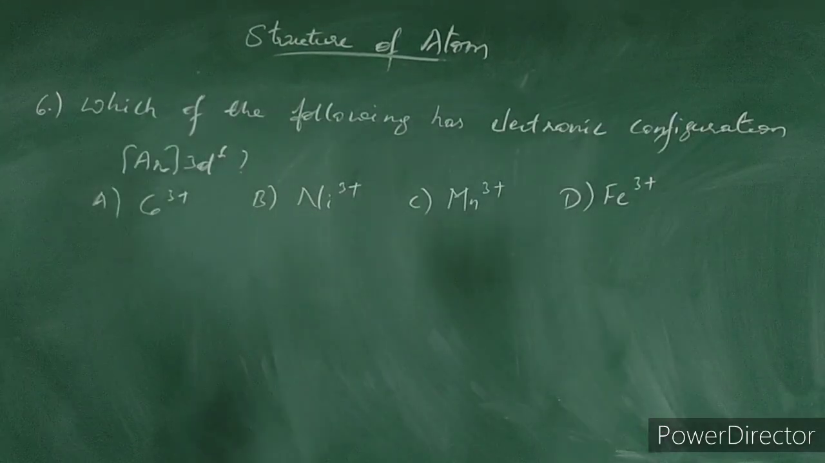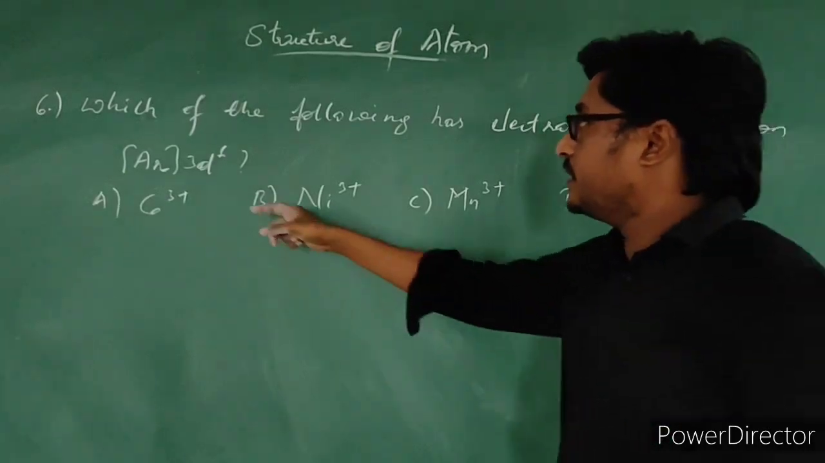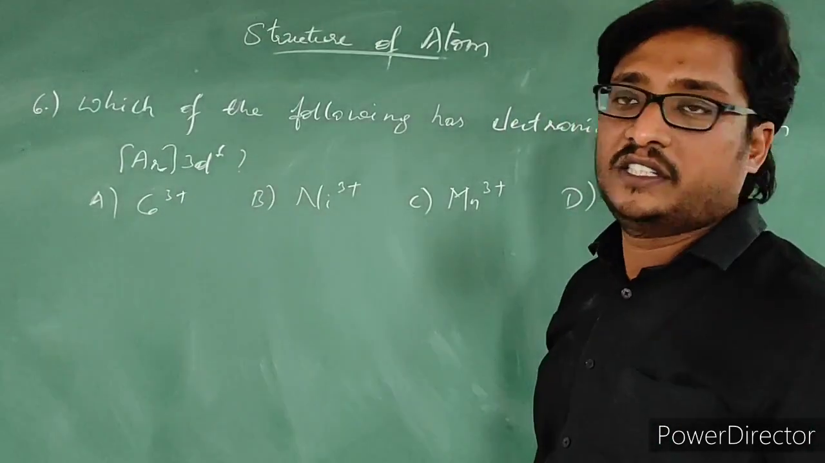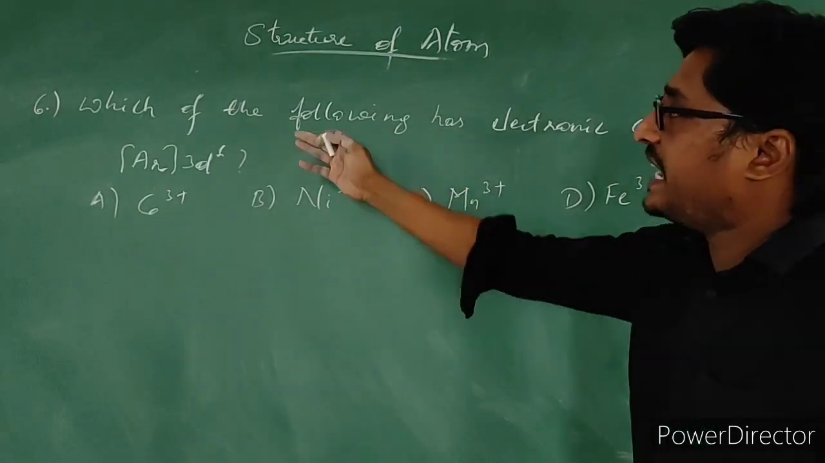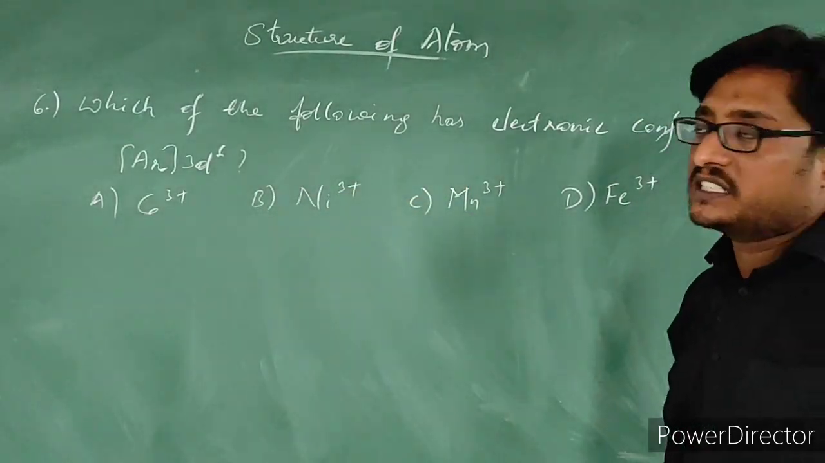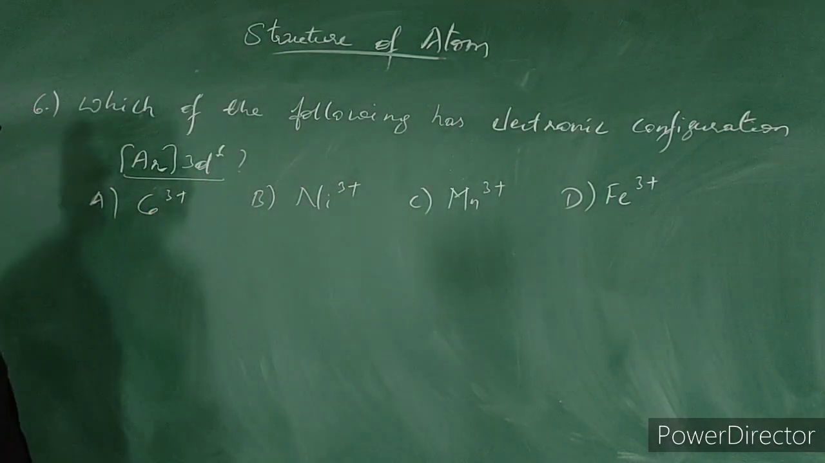So the next question. Which of the following has electronic configuration argon 3d6? Among the following elements, which element is having that configuration, they were asking. Let us first see the number of electrons represented by this configuration.